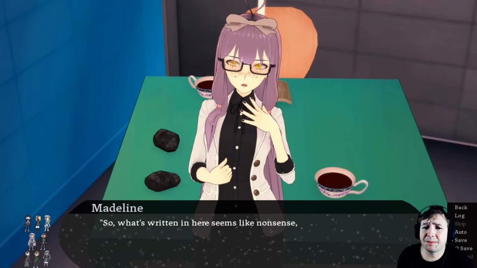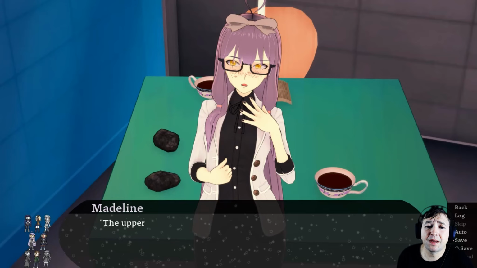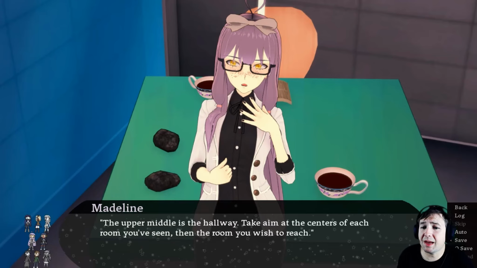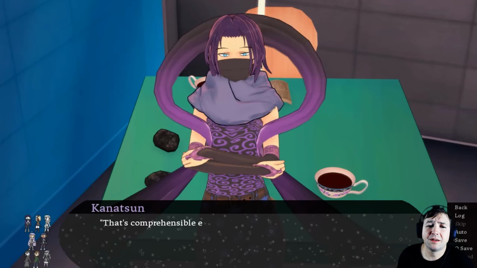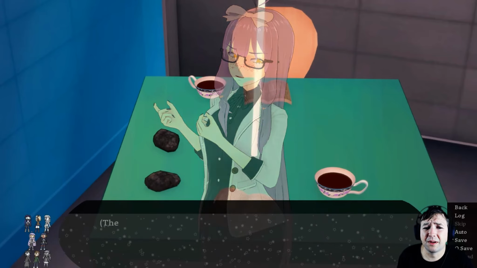So, what's written in here seems like nonsense, but if you string together the first character of each individual page, you actually end up with a message. The upper middle is the halfway. Take aim at the centers of each room you've seen, and then the room you wish to reach. It's comprehensible enough that I'd say that you got it right. Right? The problem is that I'm not totally sure what it's talking about.